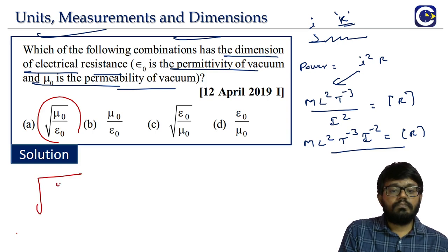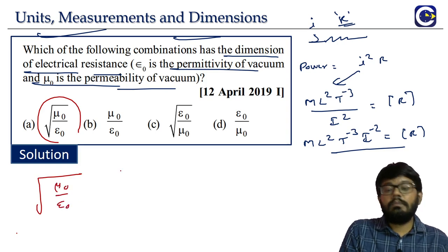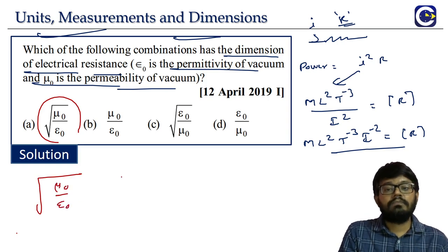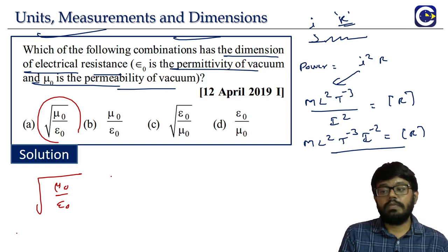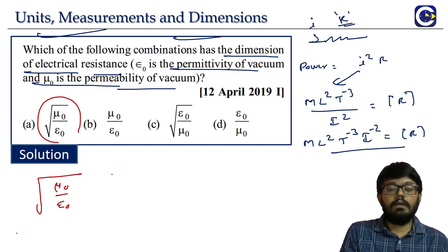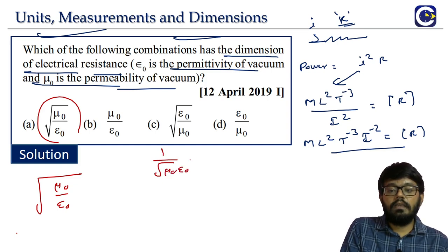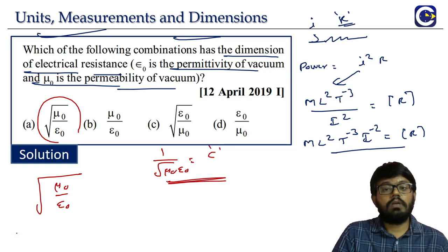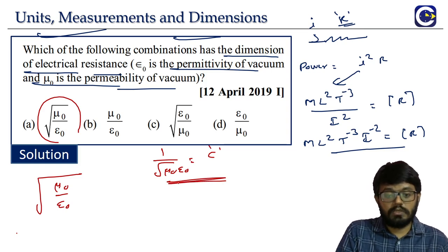Root mu naught by epsilon naught. Remember, in one of the previous questions we have used this property. The speed of light in vacuum is given by 1 by root mu naught into epsilon naught.